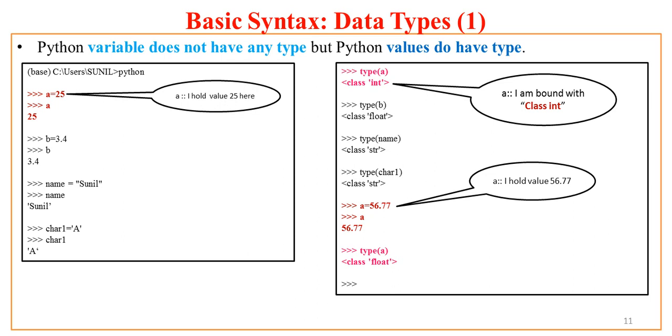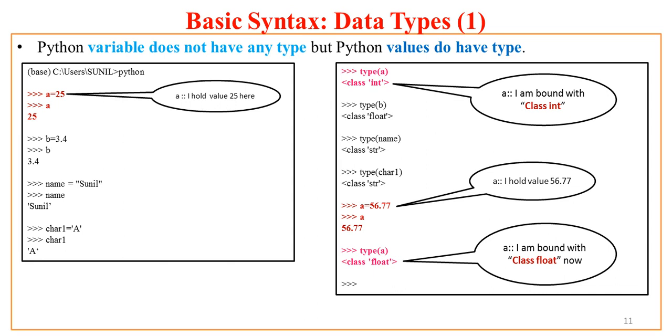But now if I try to know what A is, surprisingly A is not now a class int, it is a class float. A says I am bound with class float now. So this proves that variable A doesn't have any type. A can be of int type if I assign an int value to it. A can be of float type if I assign a float value to it. This proves that in Python, variables do not have any type, but values do have type, and values do have the characteristic of data type.